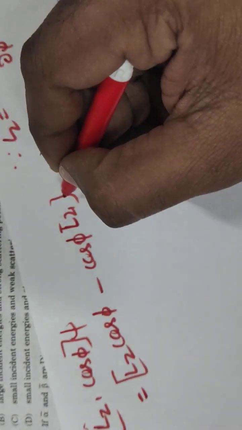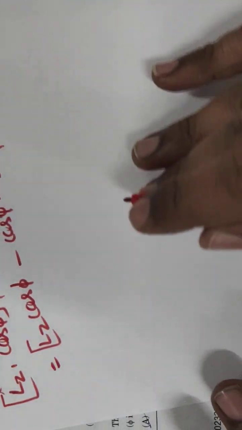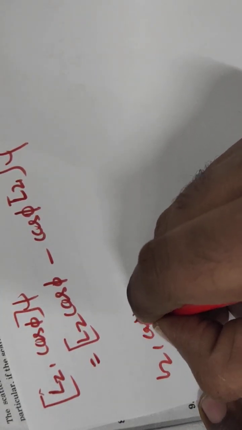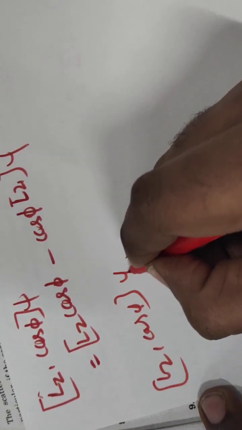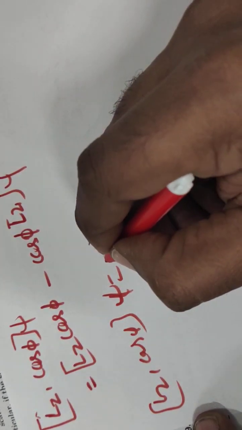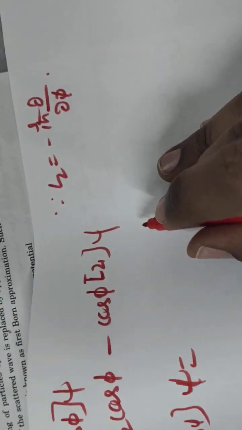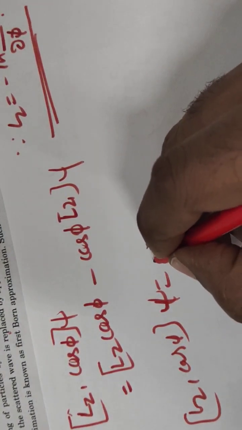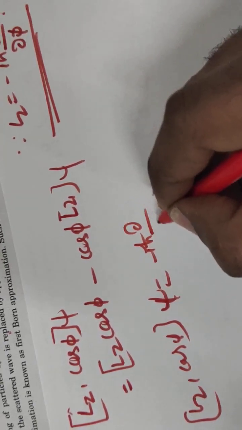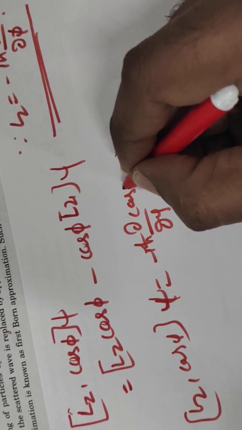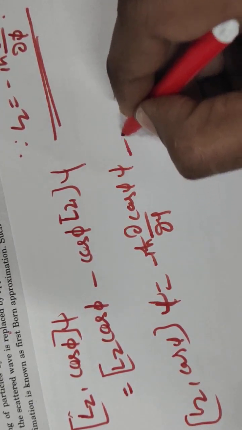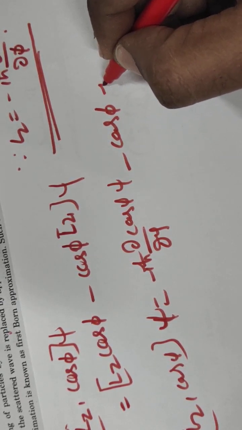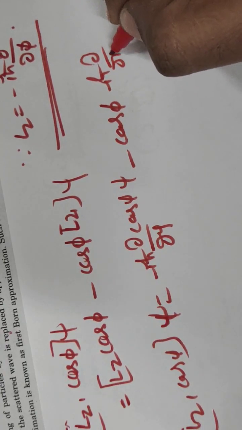If you multiply psi on both sides for simplification, we write this as [Lz, cos phi] of psi is equal to, so Lz means minus i h cross dou by dou phi. So if we substitute that, minus i h cross dou by dou phi of cos phi of psi minus cos phi of minus i h cross dou by dou phi.